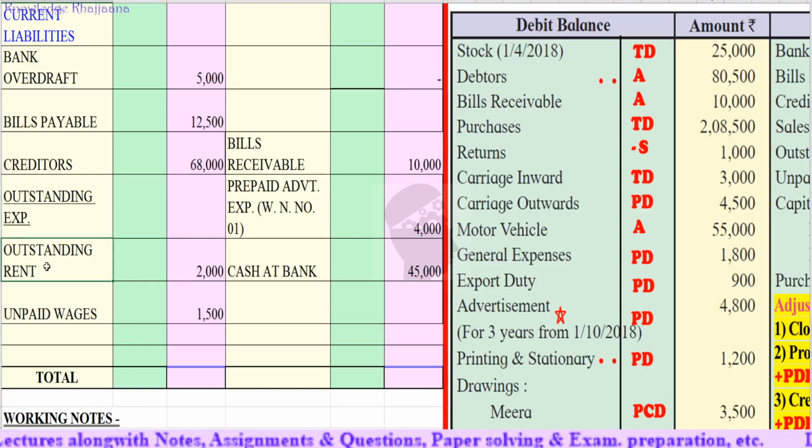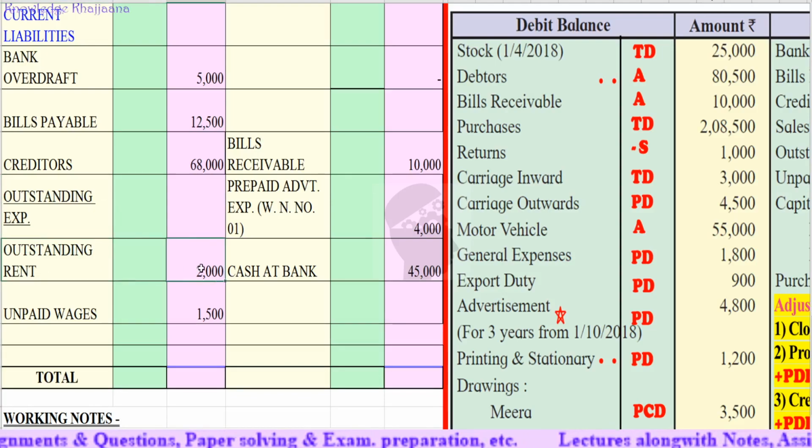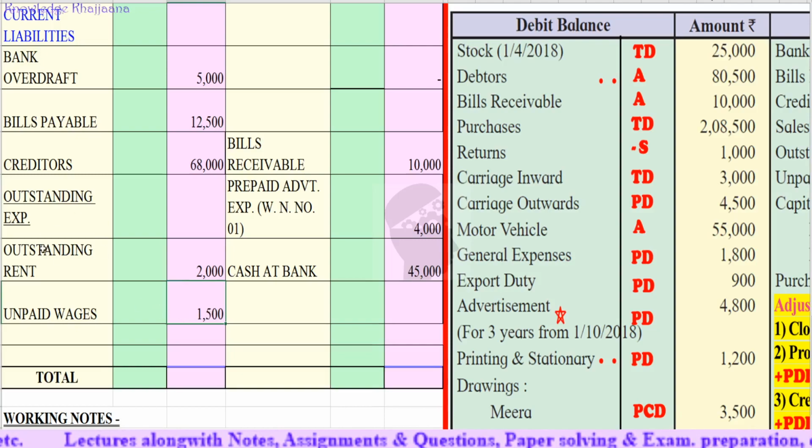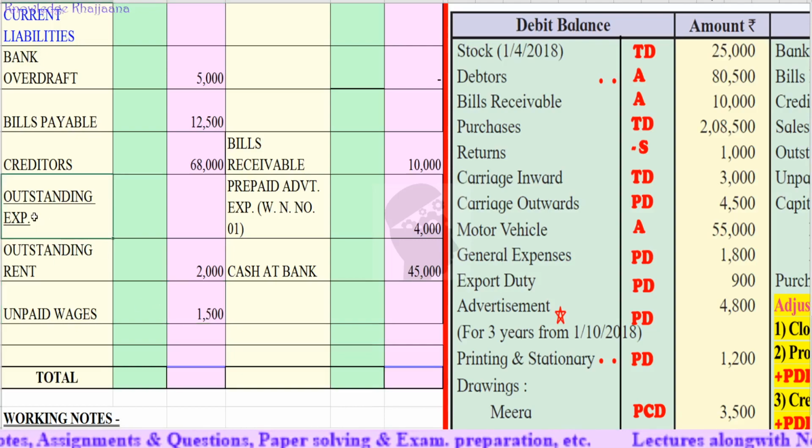First, outstanding rent, rupees 2,000, and unpaid wages, rupees 1,500. I have recorded these under the category of outstanding expenses, because outstanding rent and unpaid wages both are outstanding expenses.